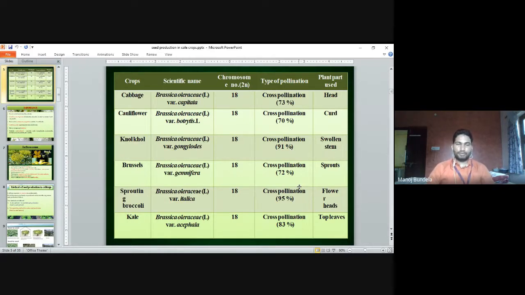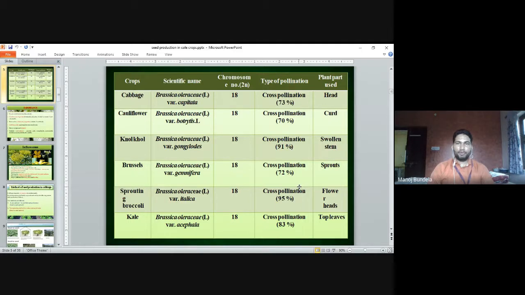So these are the different cruciferous or Brassicaceae vegetables, the cole crop vegetables, with their plant part used, chromosome number, and type of pollination. They all have the chromosome number 2n is equal to 18 in cabbage, cauliflower, knol-khol, Brussels sprout, sprouting broccoli, and kale.